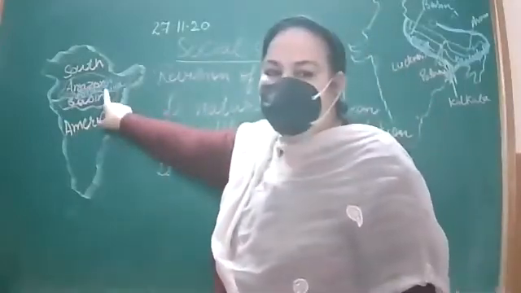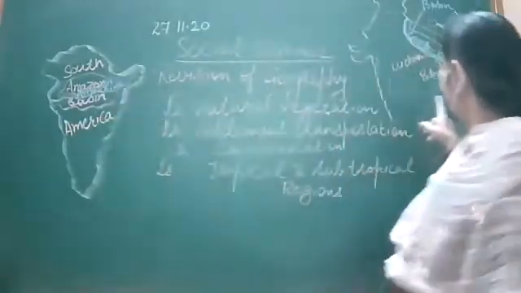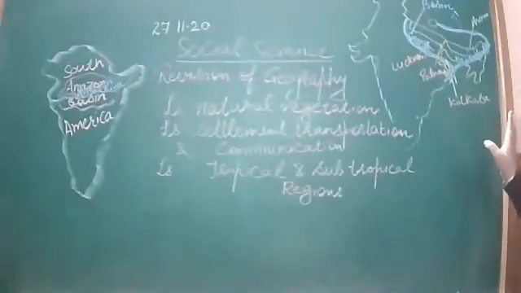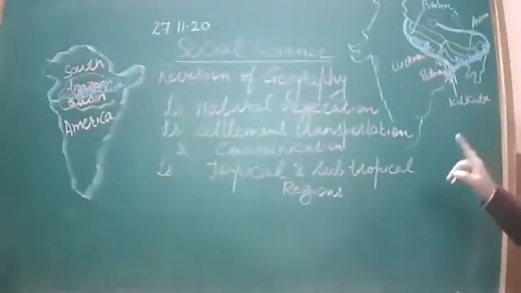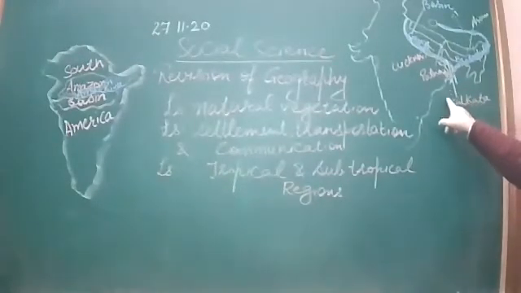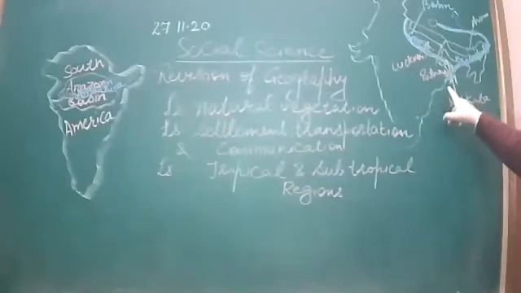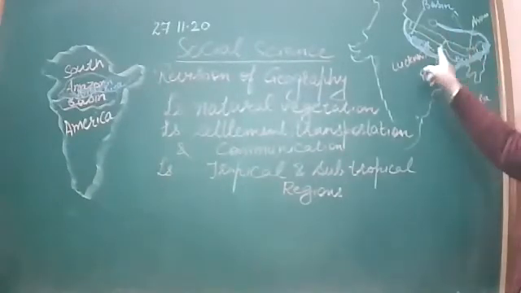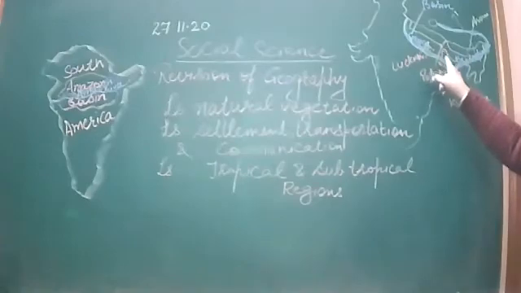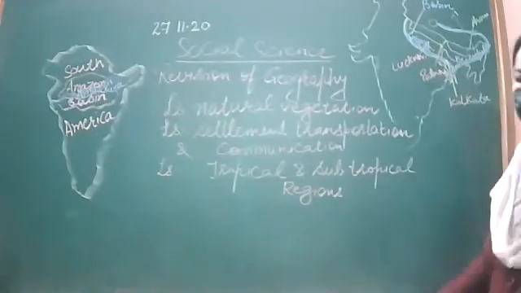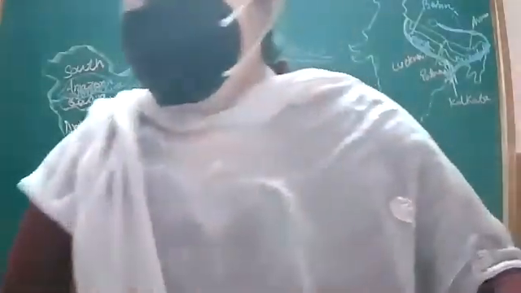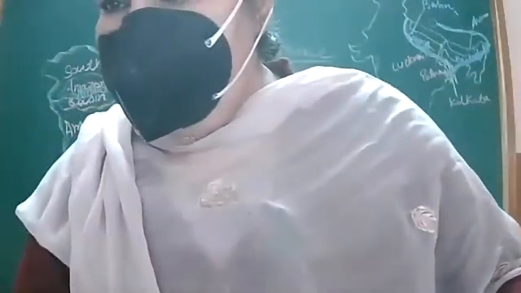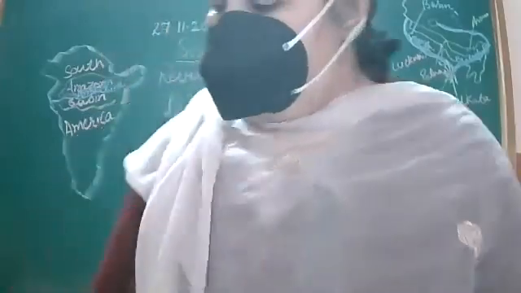Amazon basin lies in South America. Ganga Brahmaputra basin lies in India. Ganga Brahmaputra basin is drained by river Ganga and Brahmaputra, whereas Amazon basin is drained by river Amazon. So this is about, first of all, the basins.